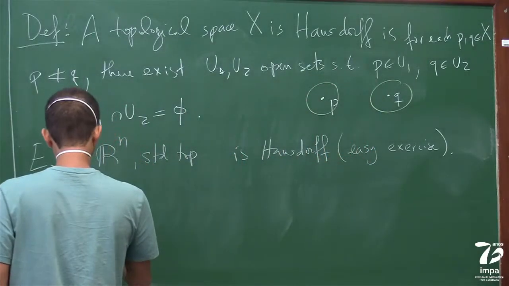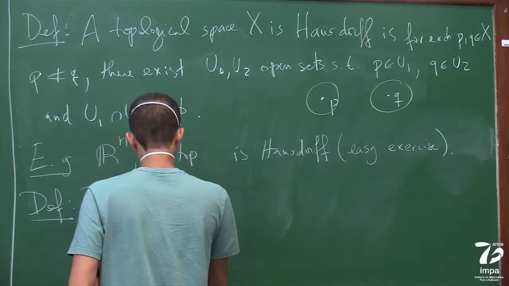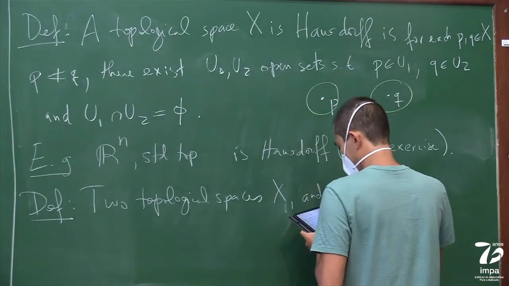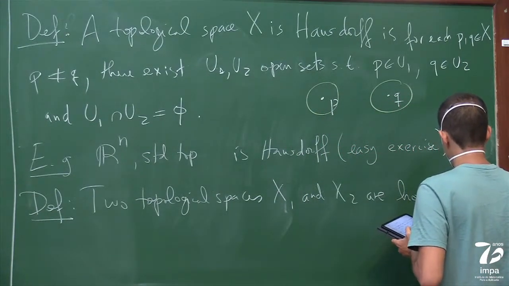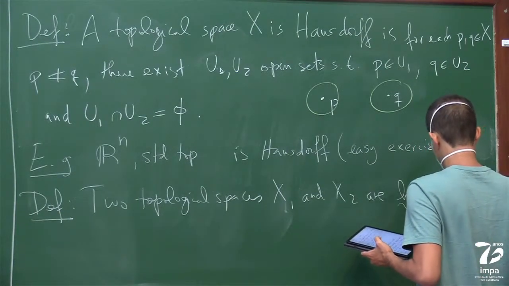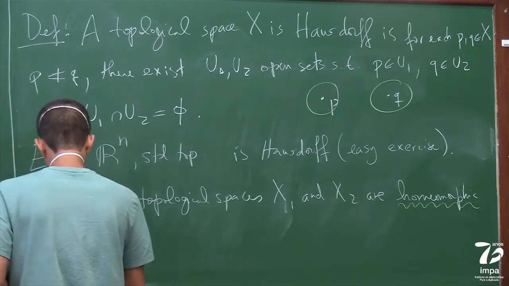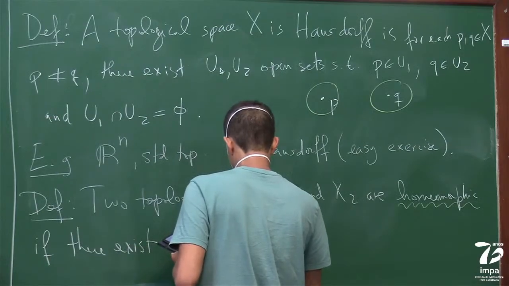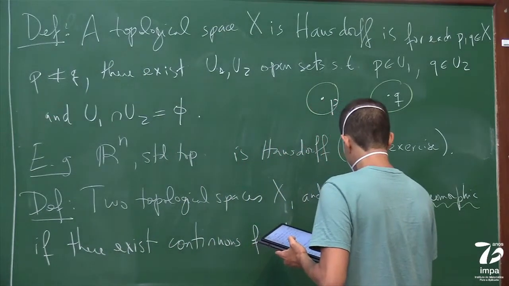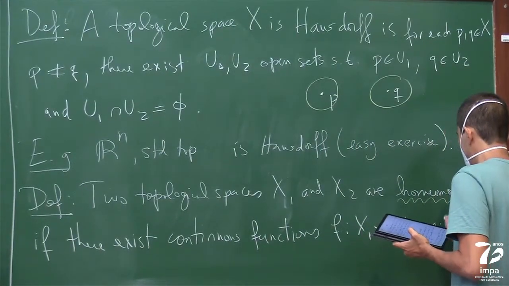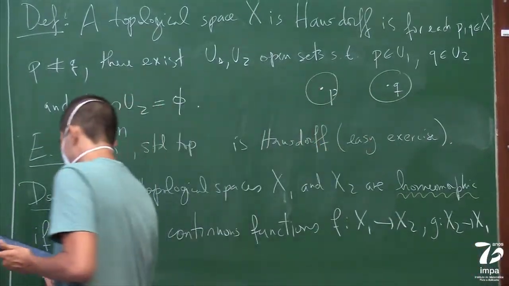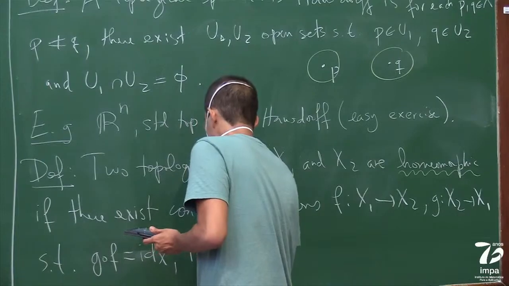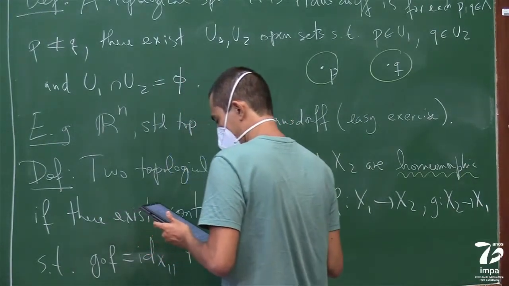Two topological spaces X1 and X2 are homeomorphic if there exist continuous functions f from X1 to X2 and g from X2 to X1 such that g composed with f is equal to the identity on X1, and f composed with g is the identity on X2.